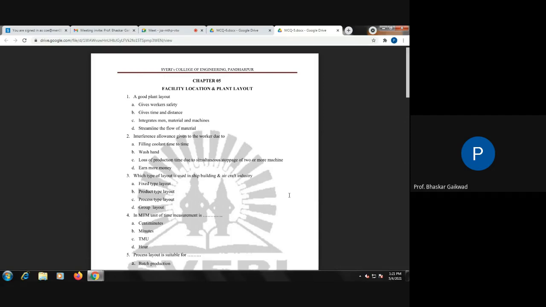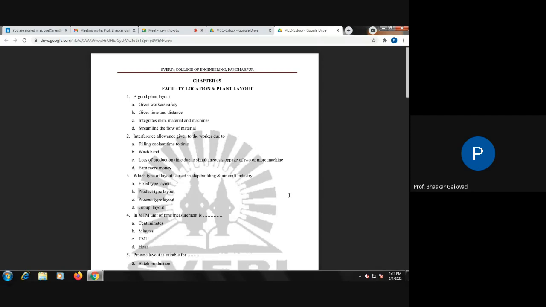So let us think over some of the questions other than this: factors affecting plant locations. Here two types of factors are there. First is tangible factors and intangible factors.